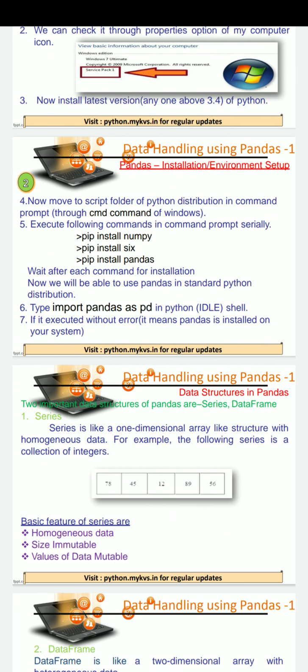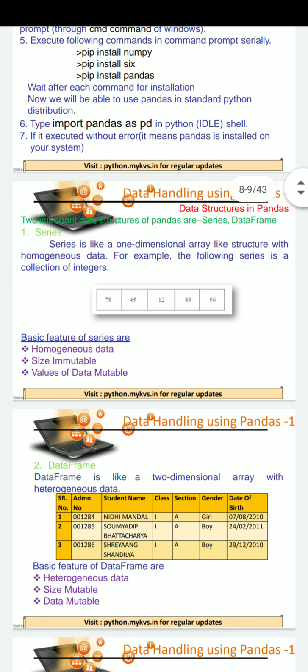After successful installation of pandas on our system, we will try to write a small program of its first object, that is series. There are two important data structures of pandas, which are series and data frame. We will learn series here.